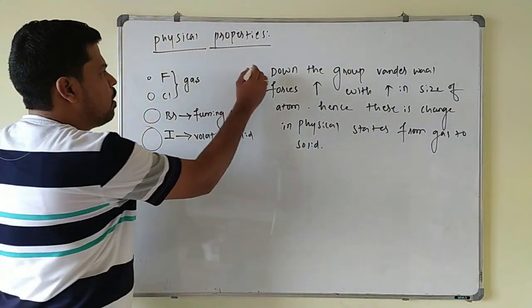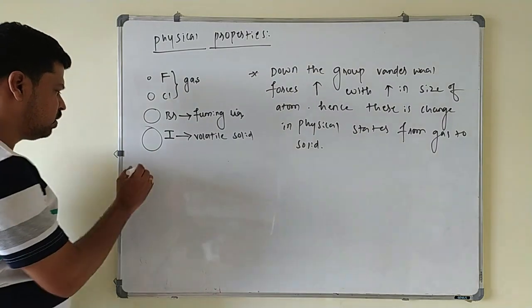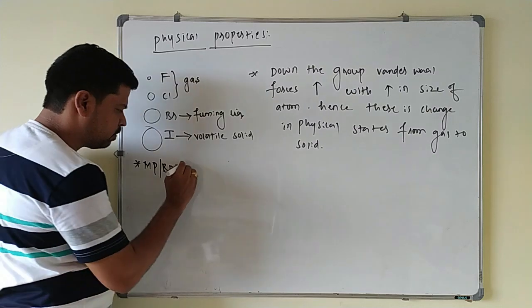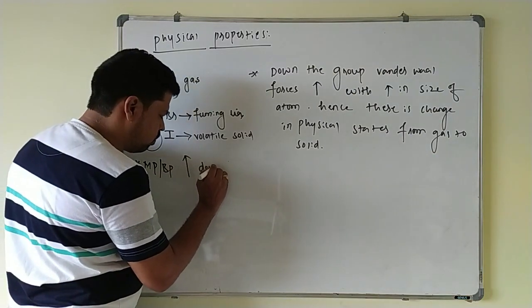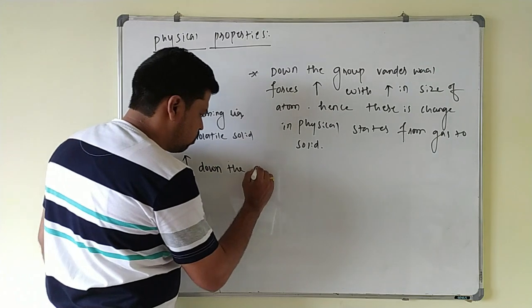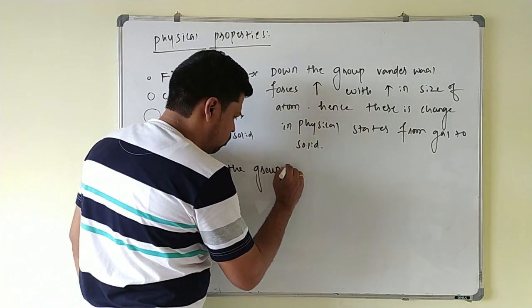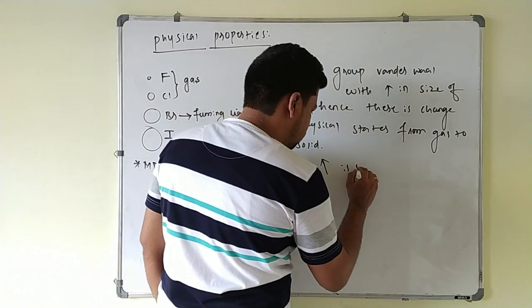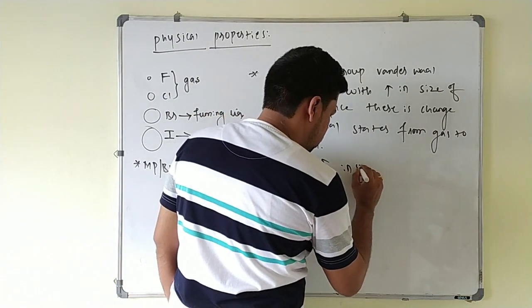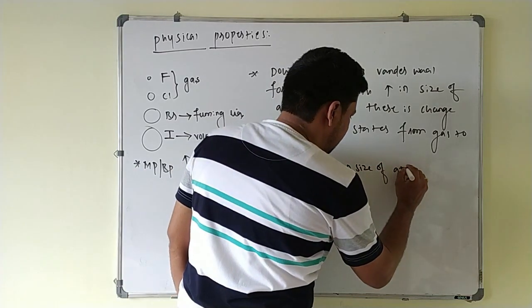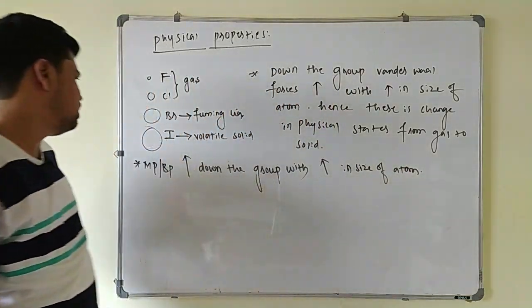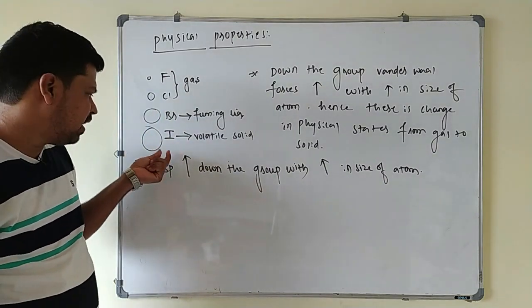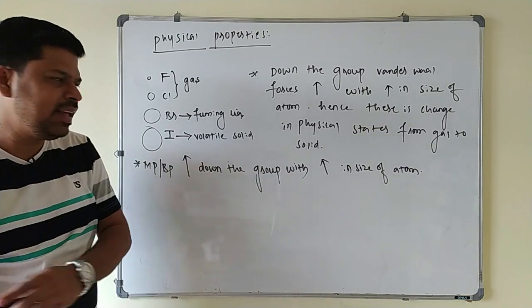And again, if you go for melting and boiling point, next point, melting point and boiling point increases down the group with increase in size of atom. Again, the same reason you can give. As the size of the atom increases, van der Waals force of attraction increases. As the force of attraction between them increases, what happens? Their melting and boiling point increases here.